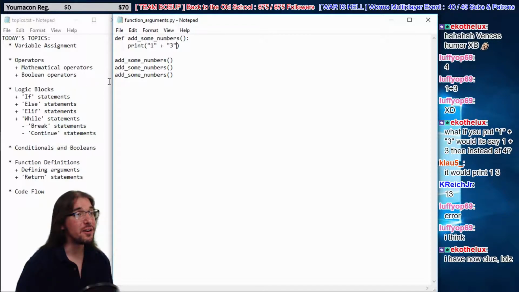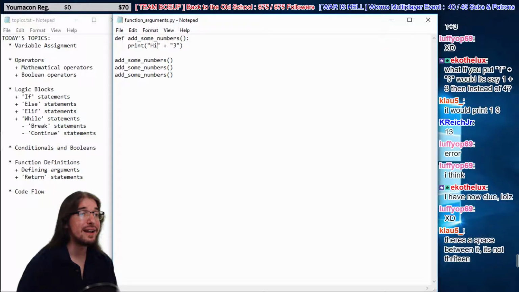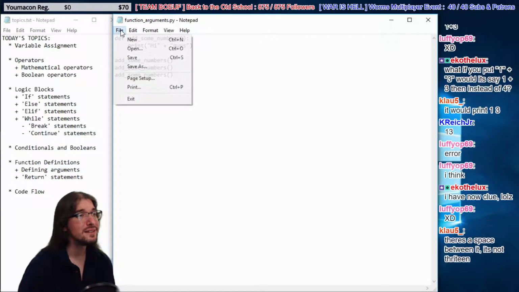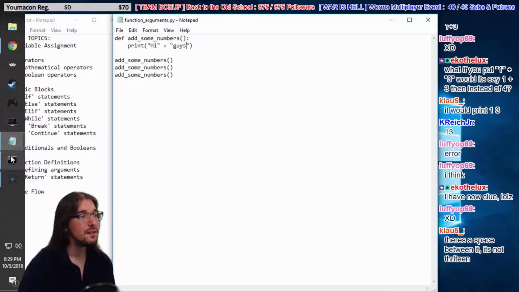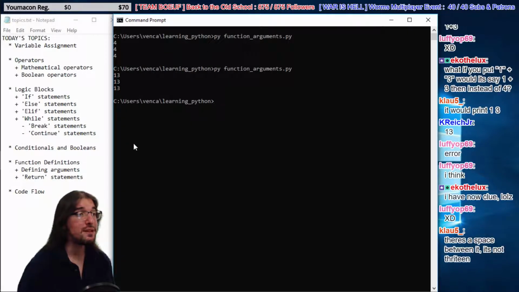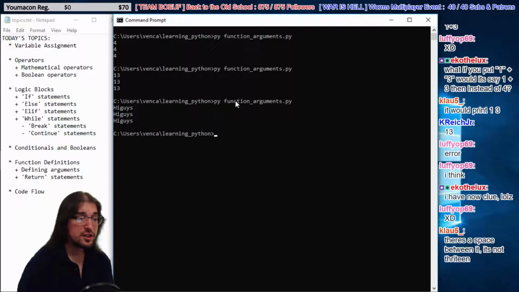Yeah, it's actually not an error. You can add strings together. I could say, like, hi, guys. There you go. Hi, guys. Yeah, there's no space. See? It says right there, there's no space. It's 13. But I can actually add strings, see it says hi, guys there. So when you add strings together, guys, it will combine them, but it doesn't put spaces in. You have to put the space in manually.